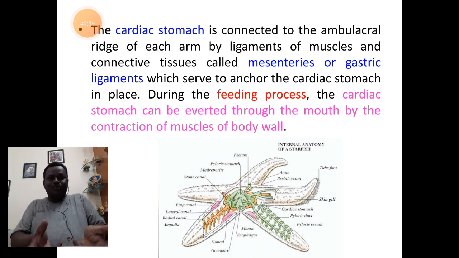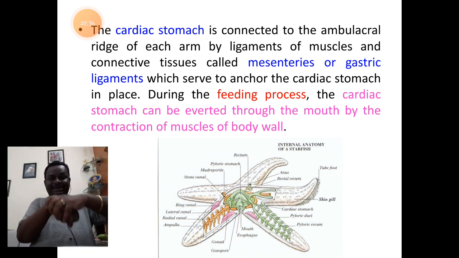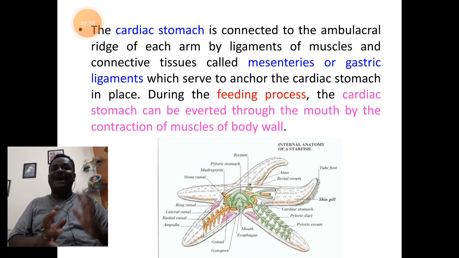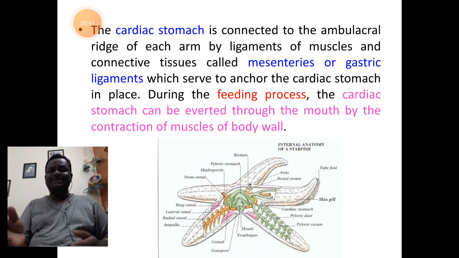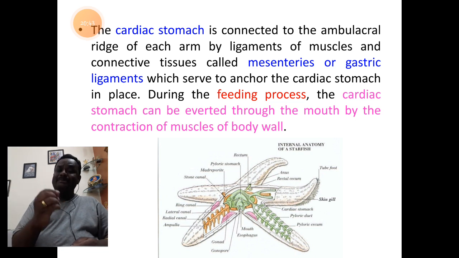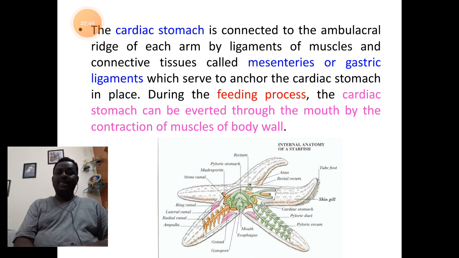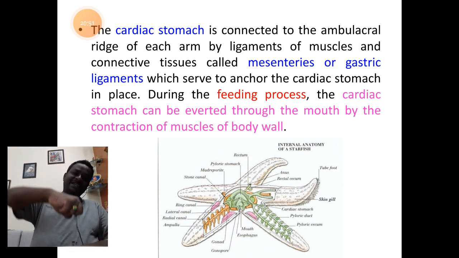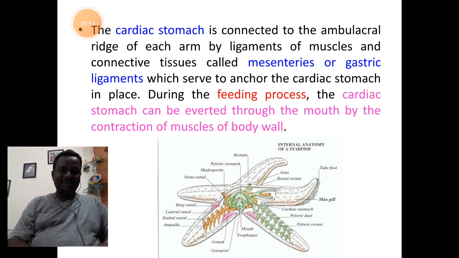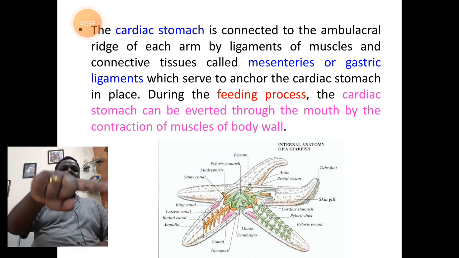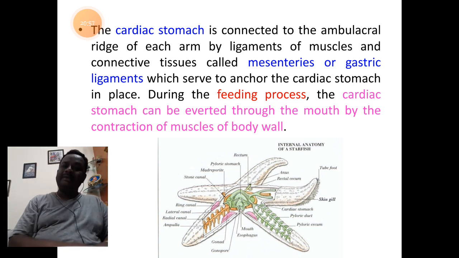I mean to say, the food will be ingested into the body through this cardiac stomach. In other words, the cardiac stomach is the part that gets everted through the mouth, and by holding the food, it gets back to its position. So intake of food is taken care of by the cardiac stomach.